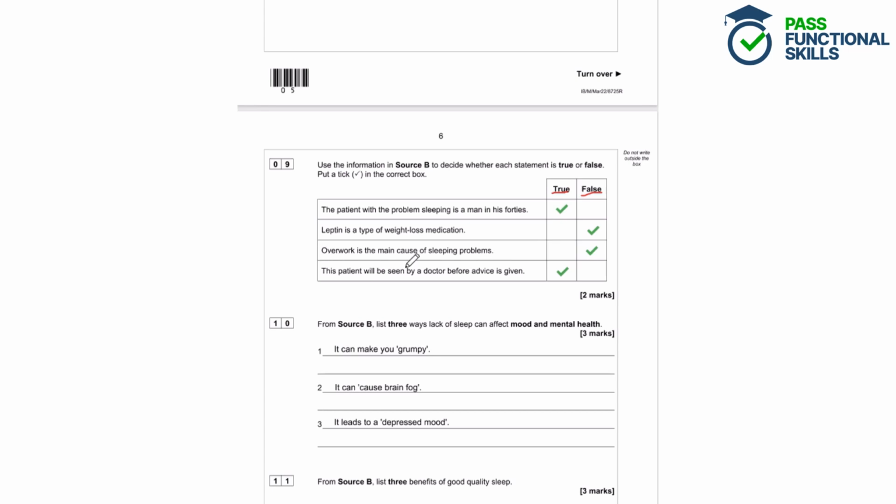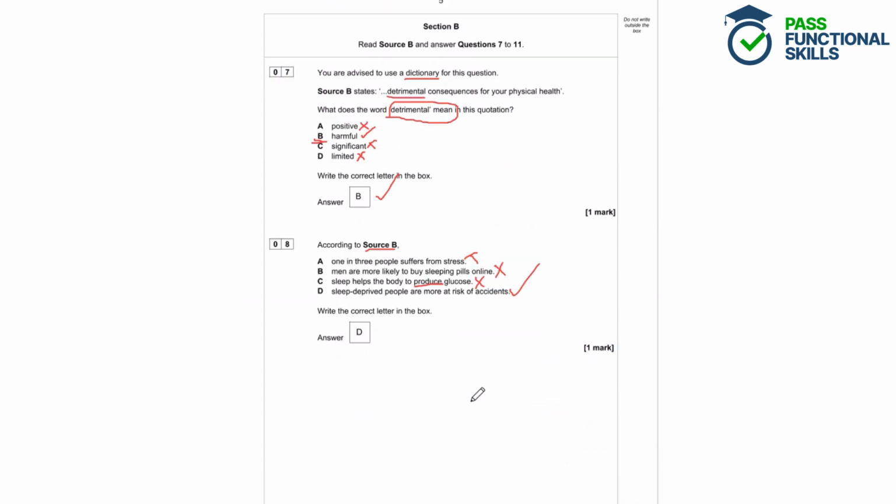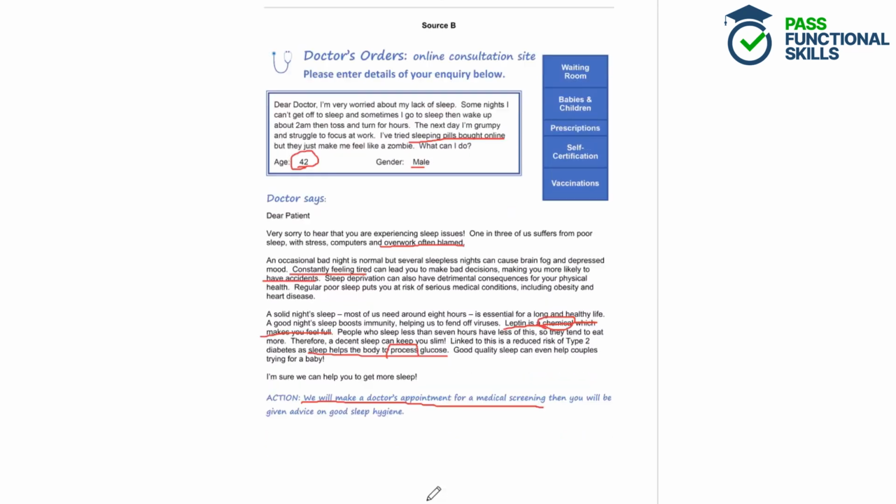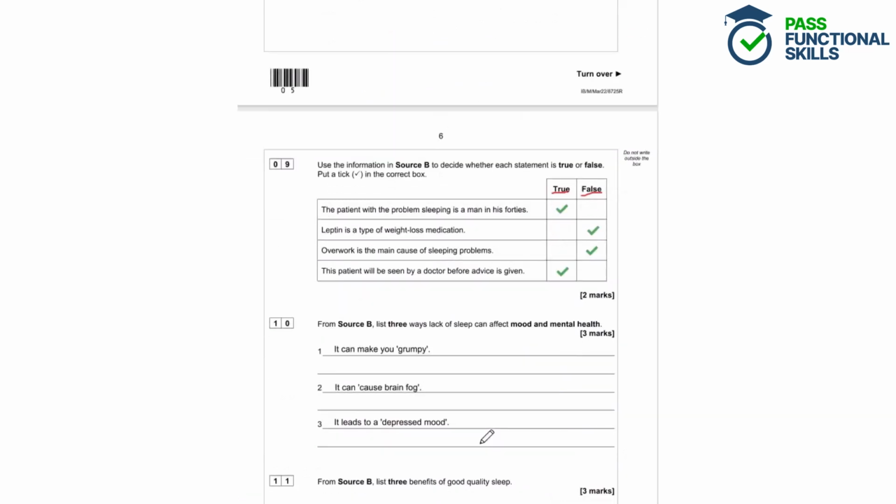So that's false. And finally, this patient will be seen by a doctor before advice is given. So we've got to see if the patient will be seen by a doctor, and that is true because it says here the action, we will make a doctor's appointment for a medical screening. So he will see a doctor. So that is true.